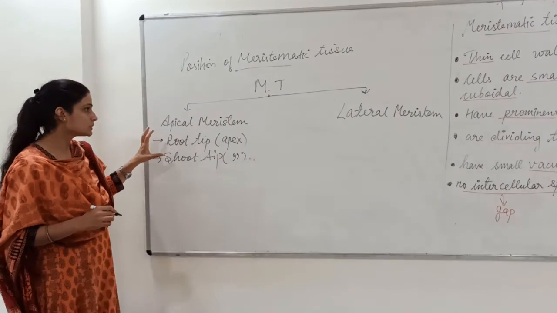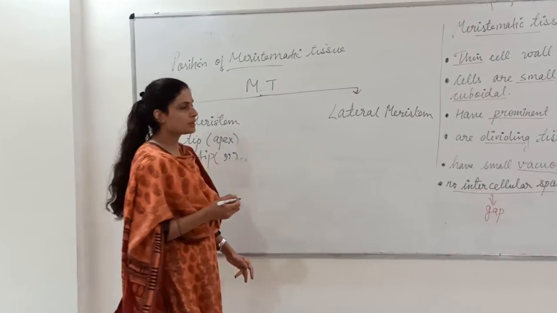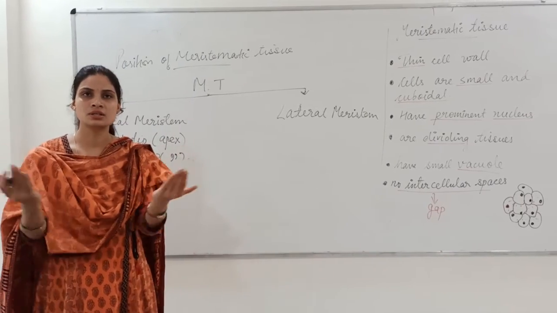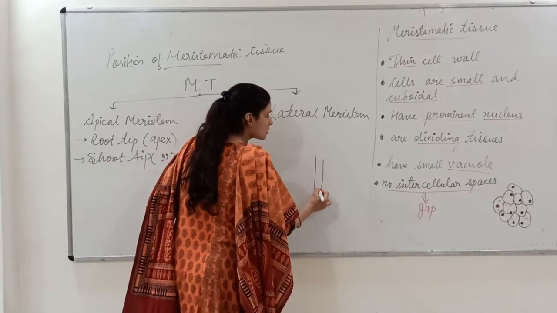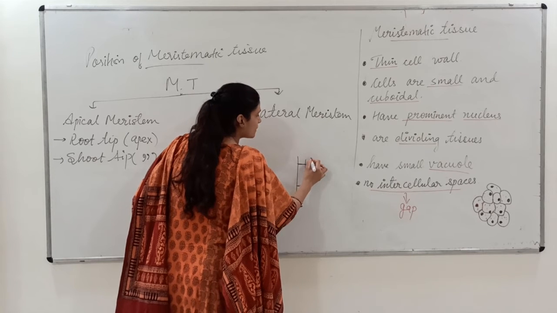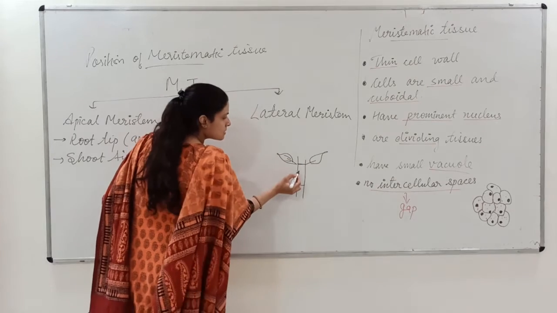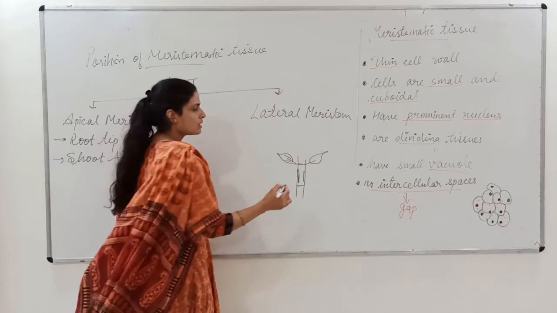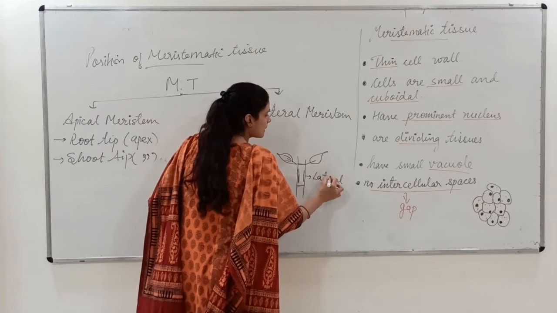Now next is the lateral meristem. Lateral meristem is present in the girth region. Girth region means if this is your stem, and these are the nodes where your leaf arises, this region is called your lateral meristem.